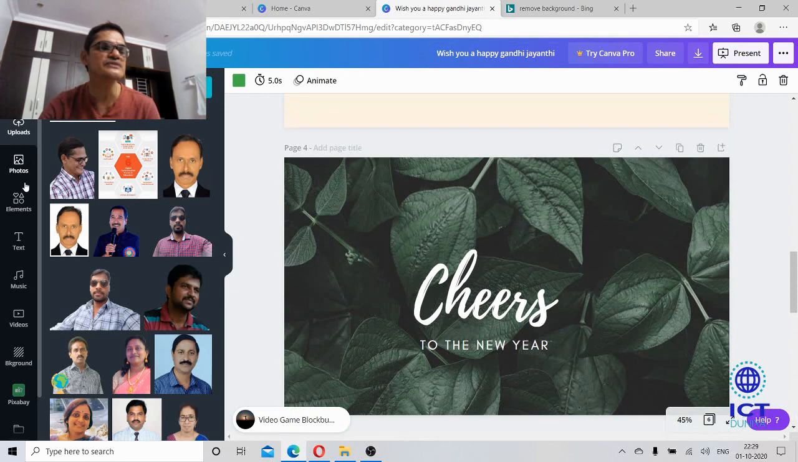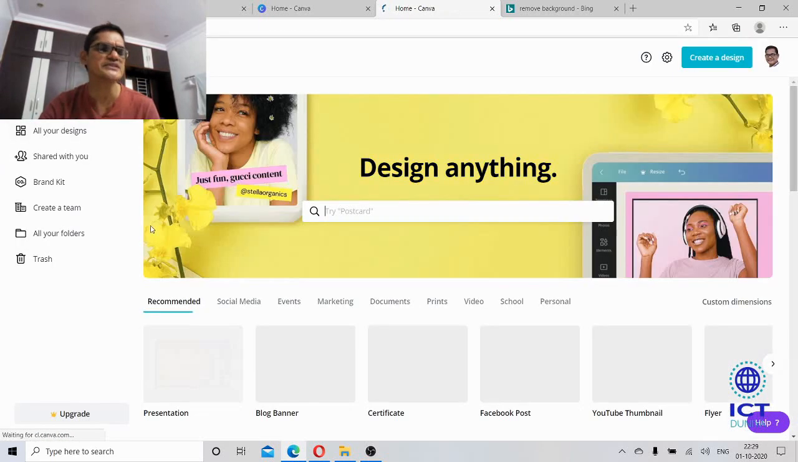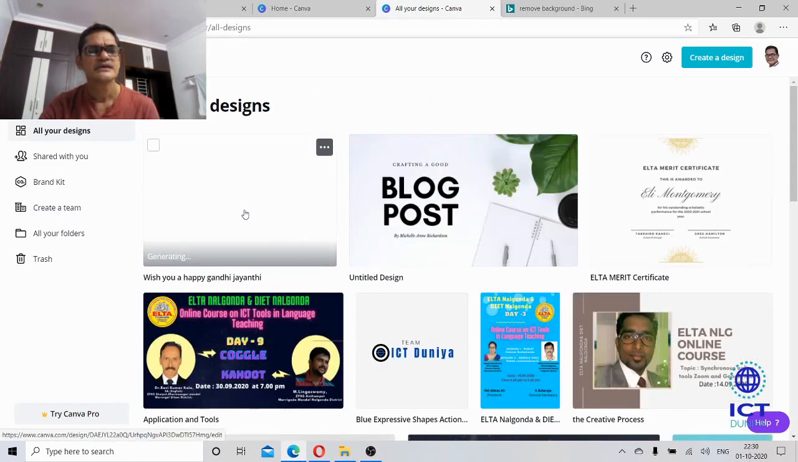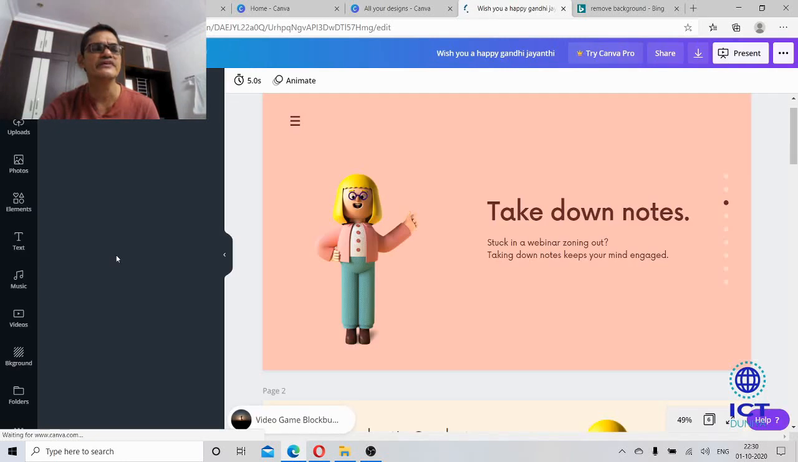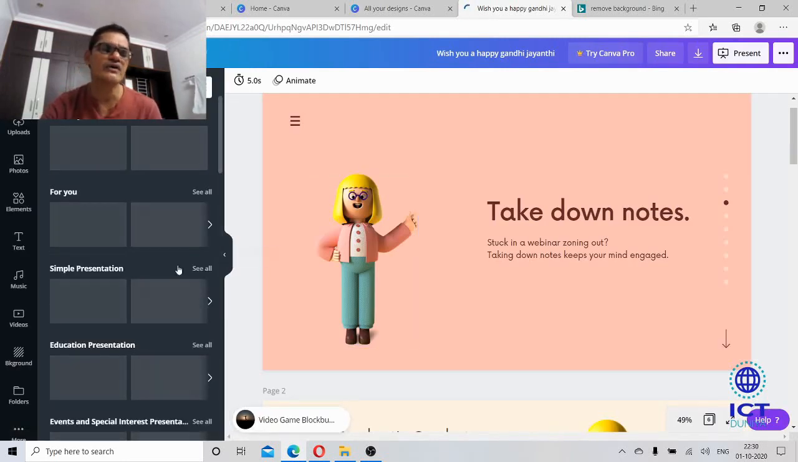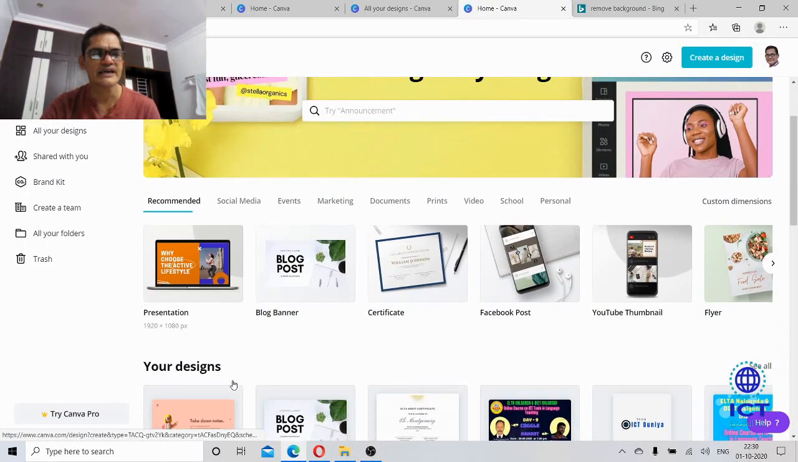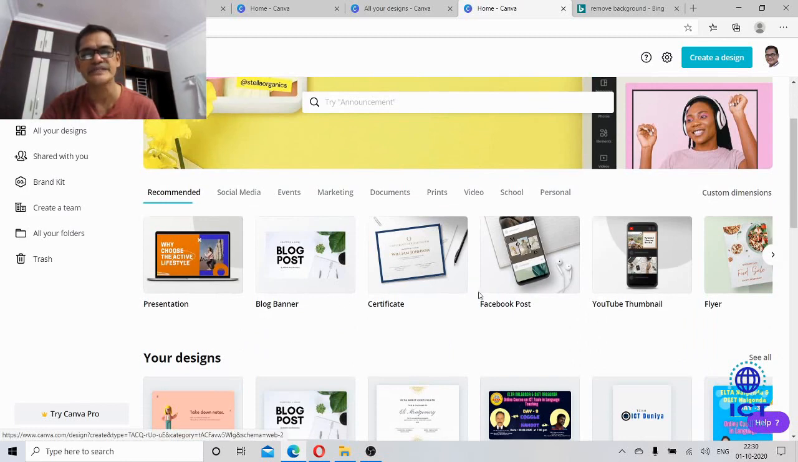Adding images, photos, elements, videos, text, this process is similar for all the templates, whether it is an invitation or a PPT presentation or a Facebook post or a YouTube thumbnail. Whatever the template, the process is the same. In everything you need to do the same process, and this is the way we can use Canva. With the help of Canva, we can make presentations, blog banners, certificates, Facebook posts, YouTube thumbnails, flyers.